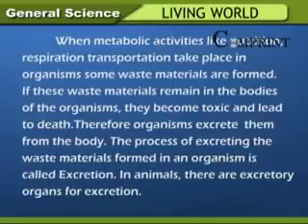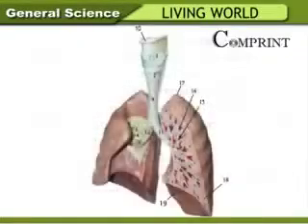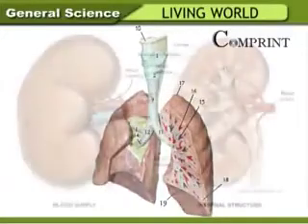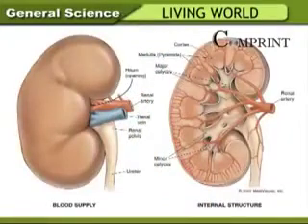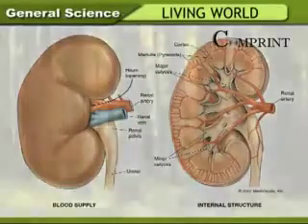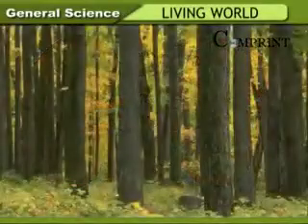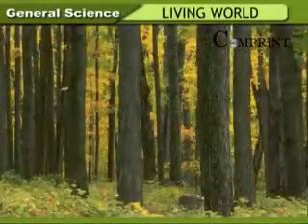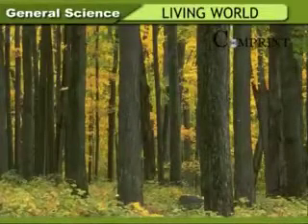In animals, there are excretory organs for excretion. Skin, lungs, and kidneys are the excretory organs in animals. There are no separate organs for excretion in plants. Plants utilize the waste materials for their production. Only plants have this ability of utilizing the waste materials for their usage.